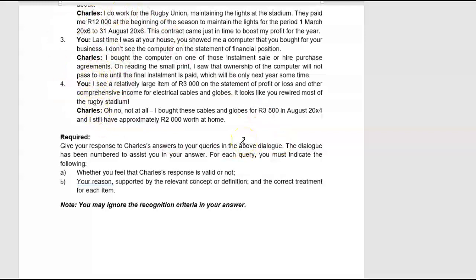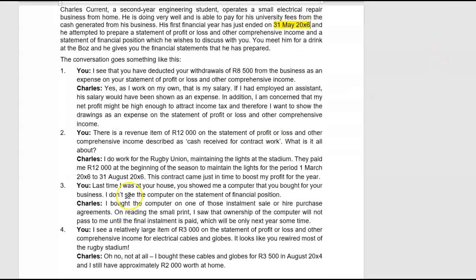The dialogue has been numbered to assist you in your answer. For each query, you must indicate whether you feel that Charles's response is valid or not, and then, the B side, your reasons supported by the relevant concept or definition as per the conceptual framework, and the correct treatment for each item. Note, you may ignore the recognition criteria in your answer. Now, you may only ignore the recognition criteria if the question states that specifically. Otherwise, you have to discuss it. So let's go and have a look at what the conversation looked like.